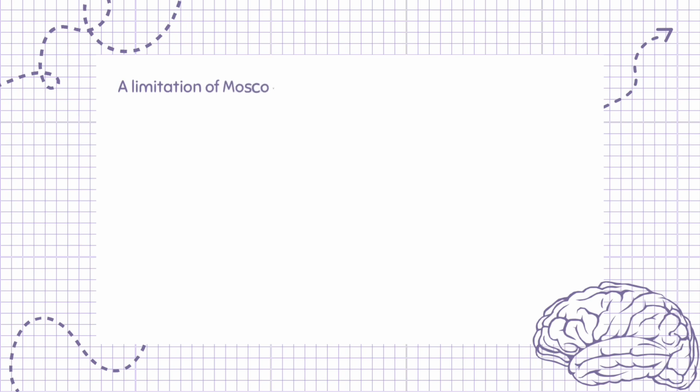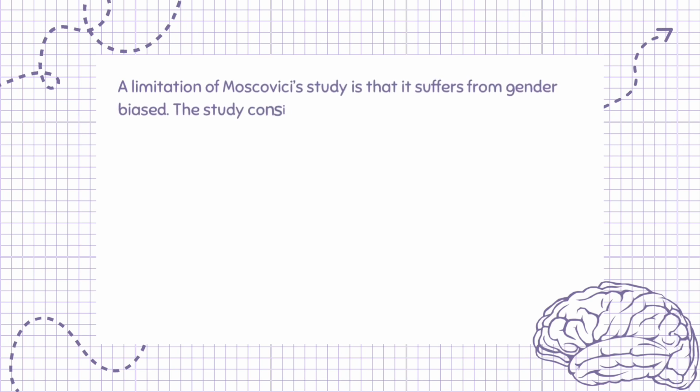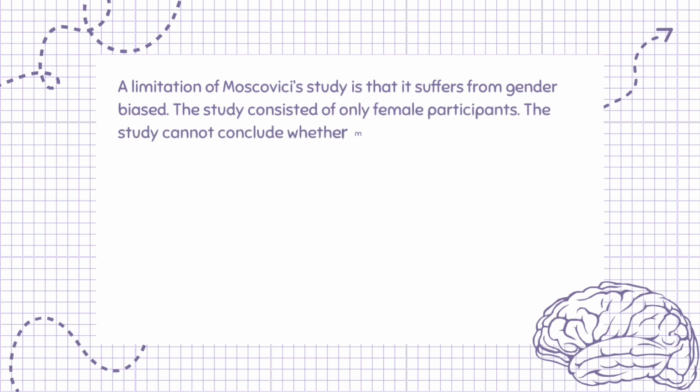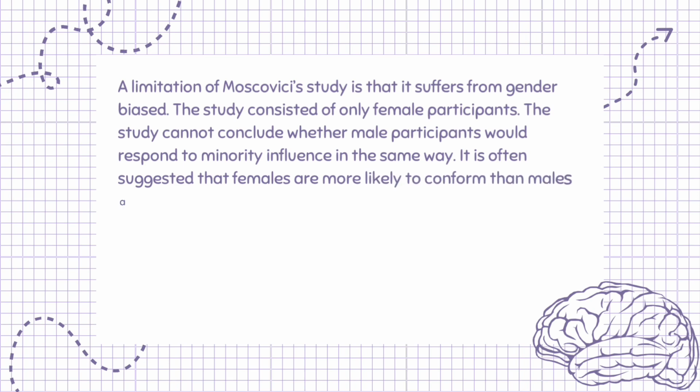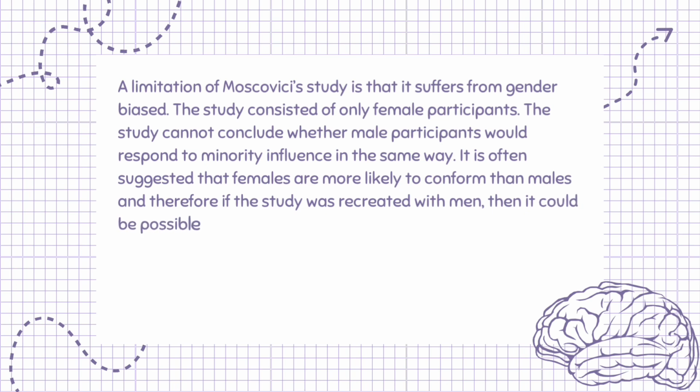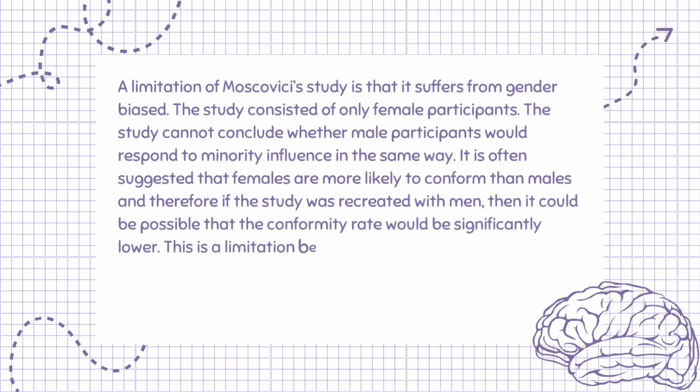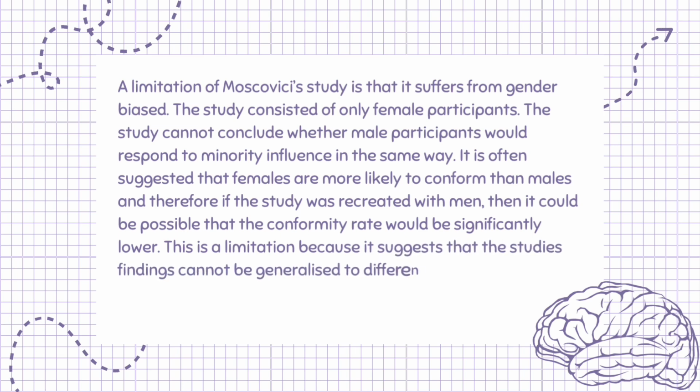A limitation of Moscovici's study is that it suffers from gender bias. The study consisted of only female participants. The study cannot conclude whether male participants would respond to minority influence in the same way. It is often suggested that females are more likely to conform or obey than males, and therefore if the study was recreated with men, then it could be possible that the conformity rate would be significantly lower. This is a limitation because it suggests that the study's findings cannot be generalized to different genders.